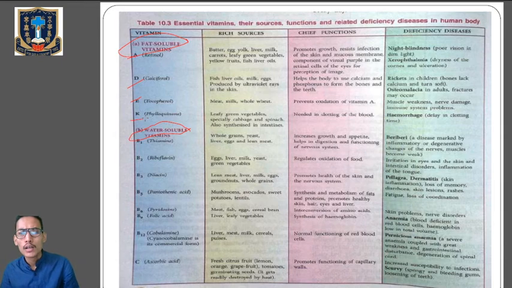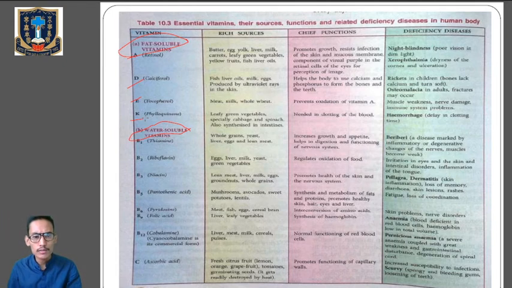For example, deficiency of vitamin A will result in night blindness and xerophthalmia. What is night blindness? Poor vision in dim light. Xerophthalmia, dryness of the cornea and ulcerations. Deficiency of vitamin D will result in rickets in children. Then it leads to osteomalacia in adults. Fractures may occur. Deficiency of vitamin E, tocopherol, will result in muscle weakness, nerve damage, immune system problems. And deficiency of vitamin K will result in hemorrhage, delay in clotting time.